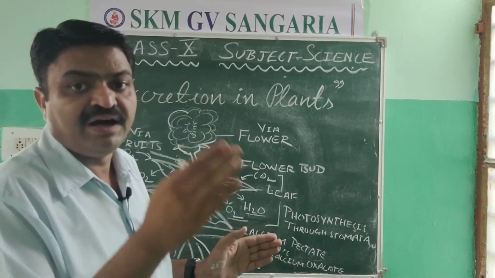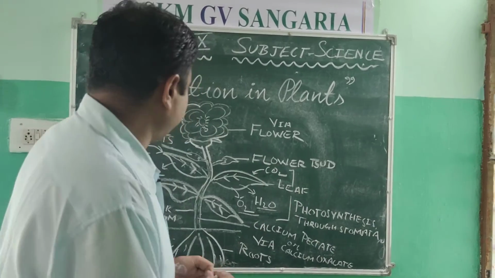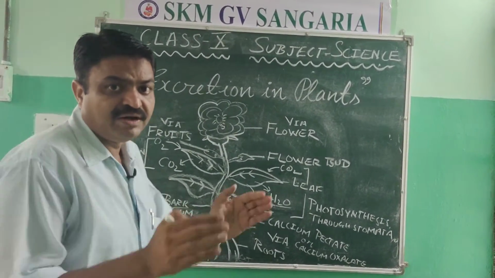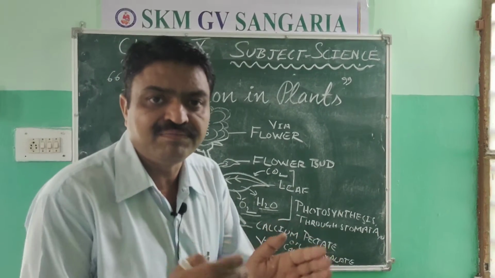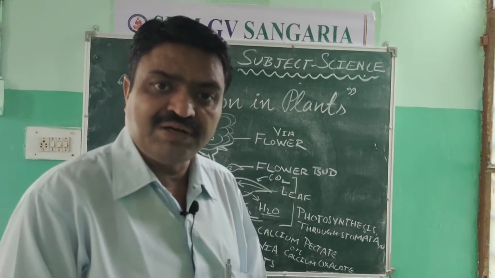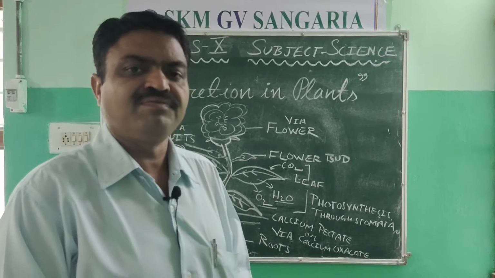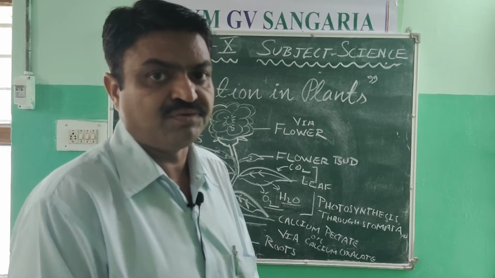Means some waste is removed by the plants or the trees with the help of their bark. Many times around the bark of the tree you observe gum-like substances. With the help of those gum-like substances, they also remove their waste. They also get rid of their waste, student.